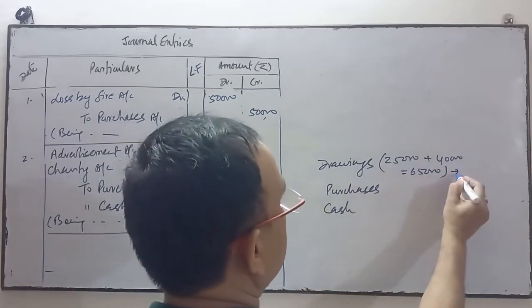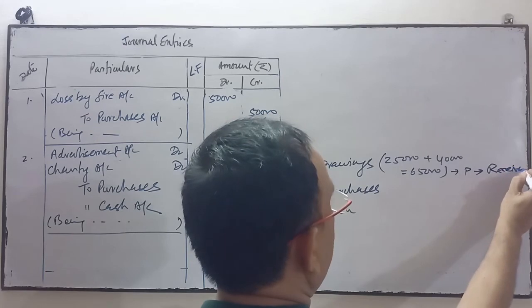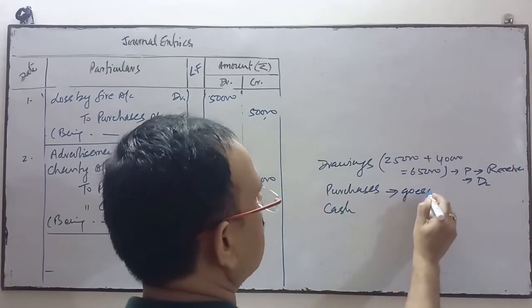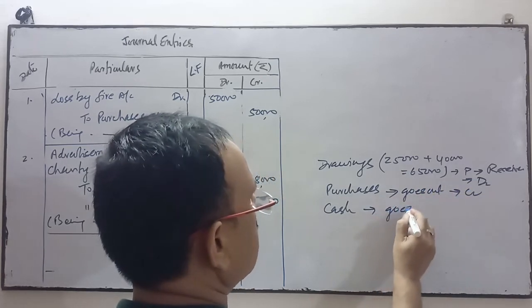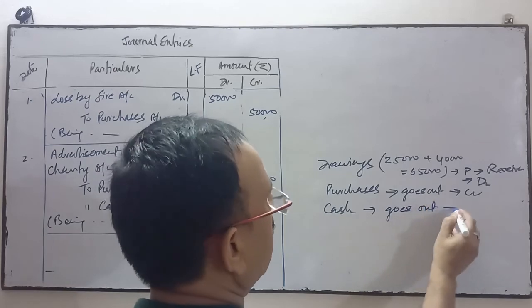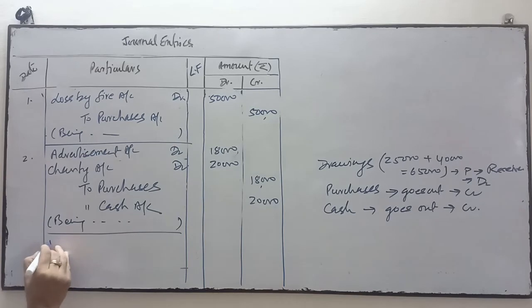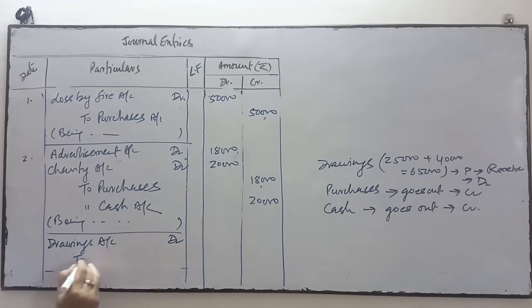So drawings comes under personal account. He is the receiver of both the amounts, so it is debited. Purchase, goods go out from the business, so credit. Cash goes out from the business, comes under real account, so credit. So debit the drawings account, credit the purchase account, and credit the cash account.